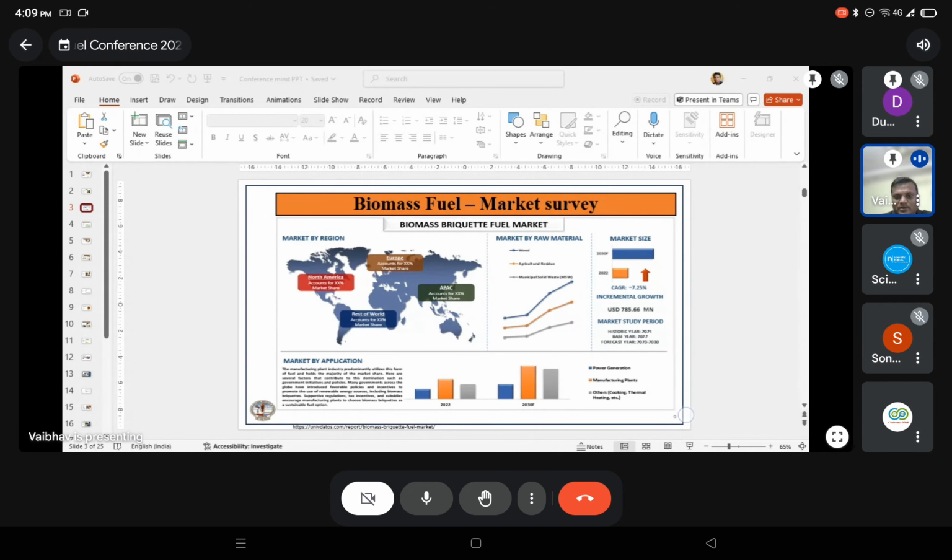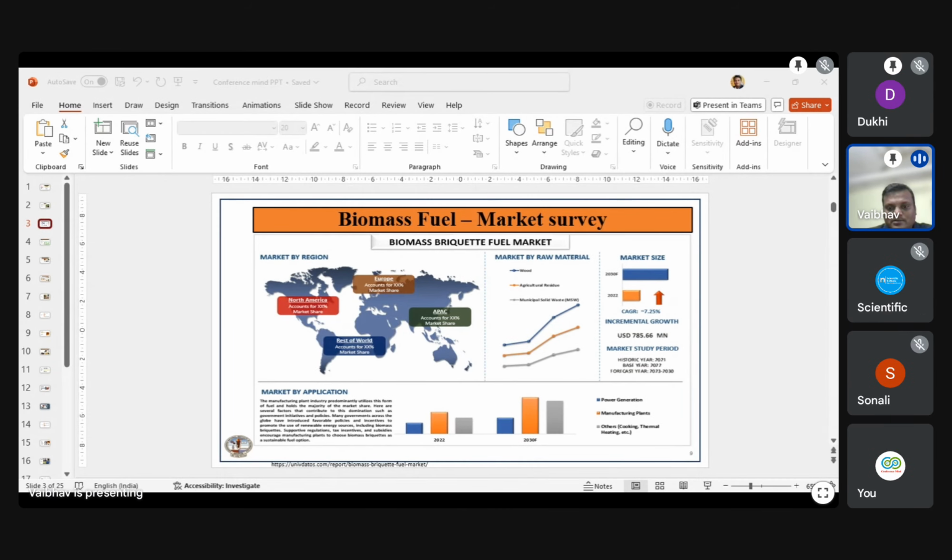Shown in blue, and then the orange line shows the agriculture waste, and then municipal solid waste. So you can see the 2022 graph and now the 2030 futuristic market. In 2022, agriculture residues are increasing with the help of manufacturing plants. The line graph below shows that the manufacturing plants are increasing by 2030.